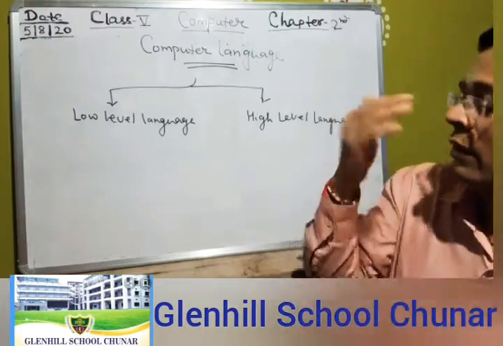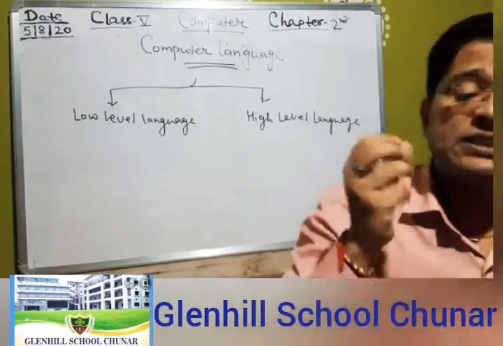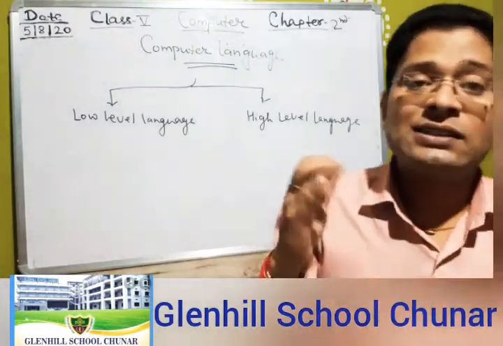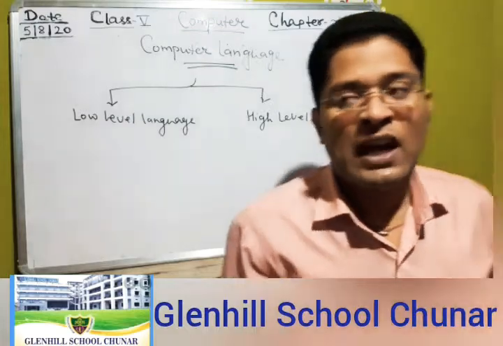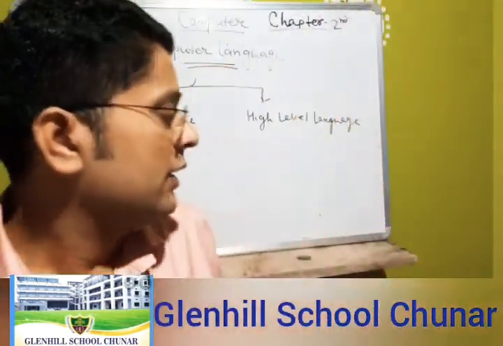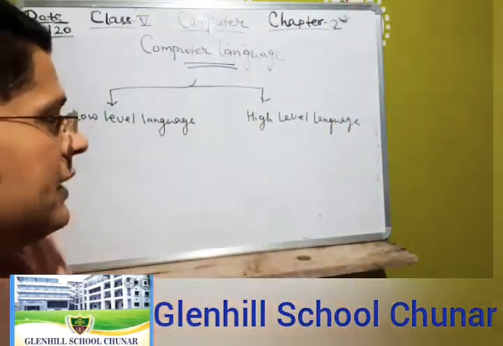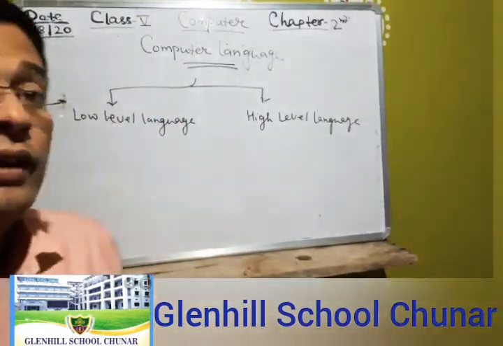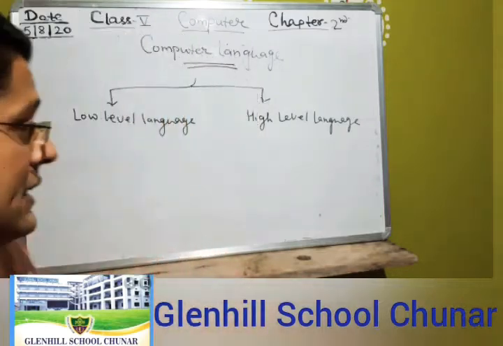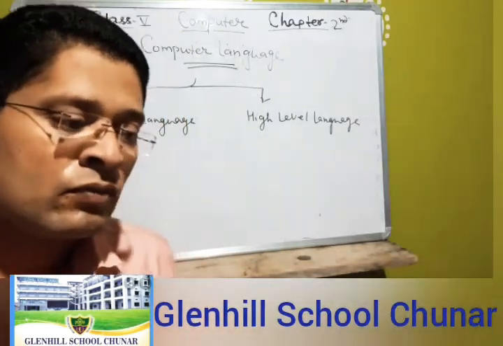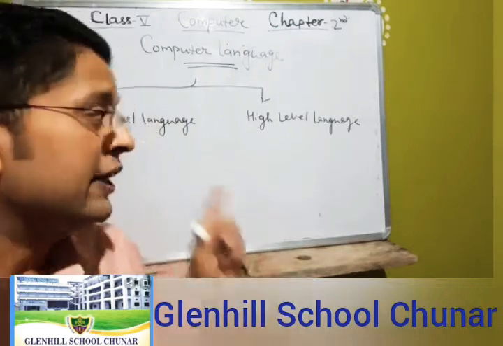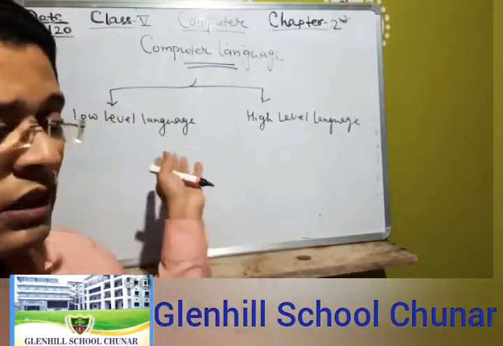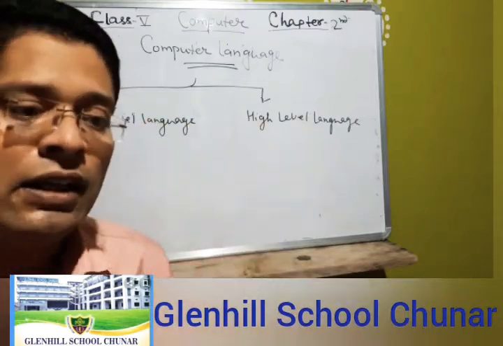A computer language is a special type of language, consisting of various types of commands and rules that are used to do different types of tasks in the computer and are understood by the computer. Basically, computer languages are divided into categories: low level language and high level language.